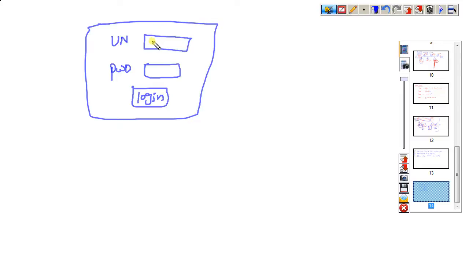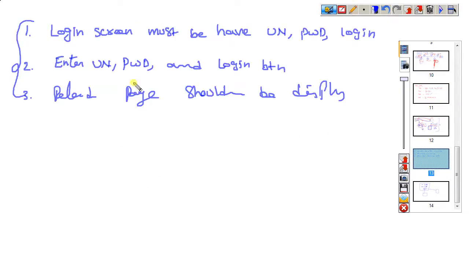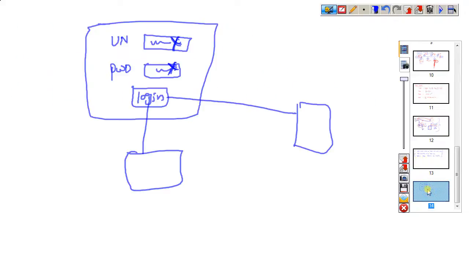So one person enters a valid username, valid password, and clicks the login button. It is working fine. But some other person enters an invalid username, invalid password, and clicks the login button. What happened? The client requirement never said to show an error. So whenever this situation comes, it doesn't give an error message.